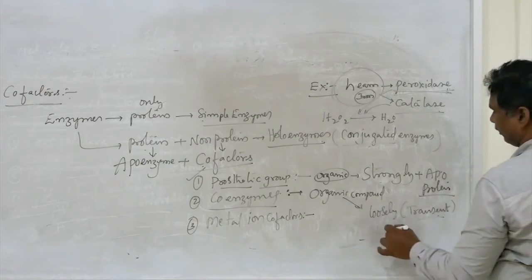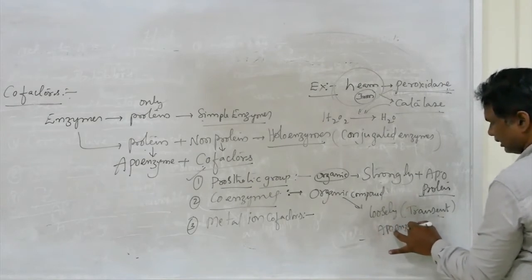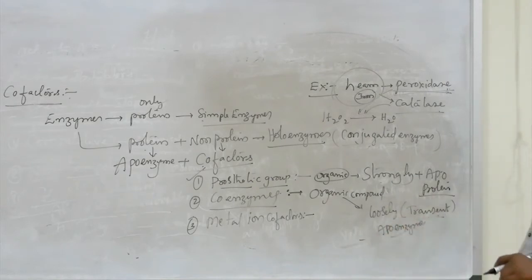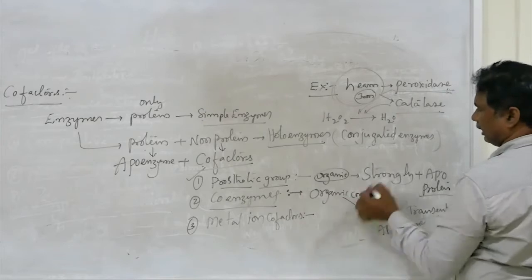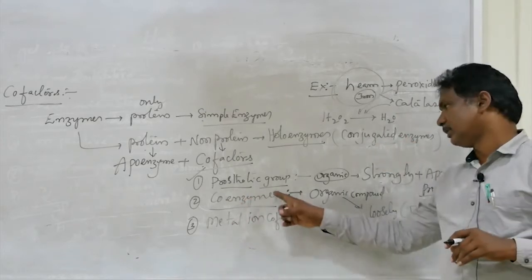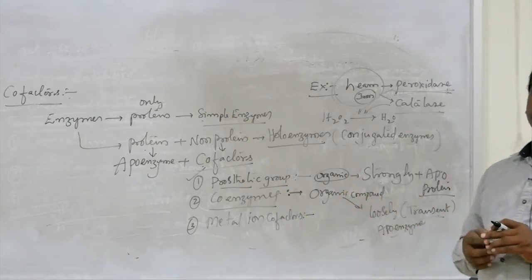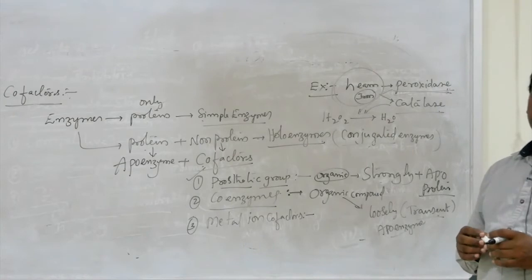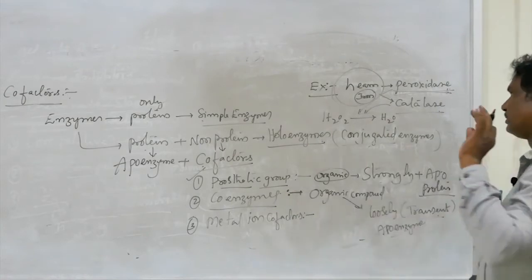So loosely bonded with enzyme protein, that means apoenzyme. Those coenzymes are organic compounds which are loosely or transiently bonded with the apoenzyme, or enzymatic protein. Those are called coenzymes.